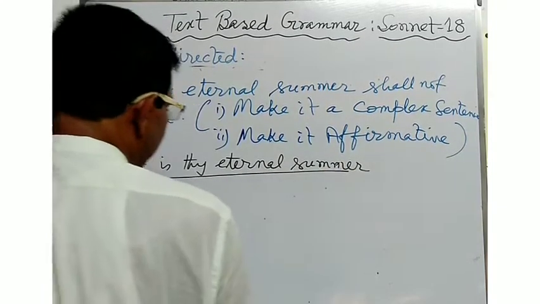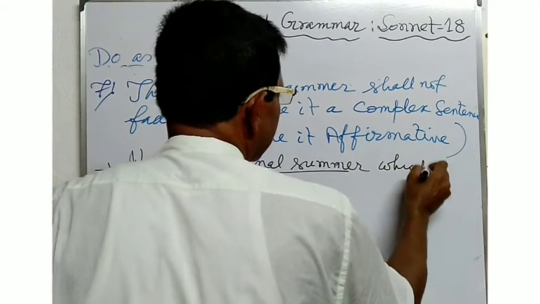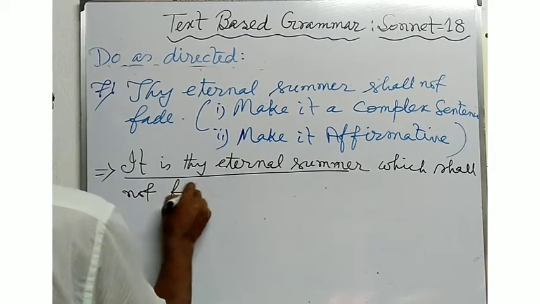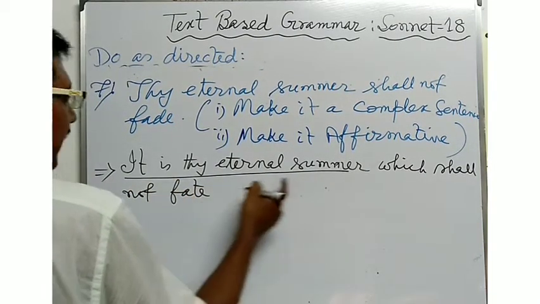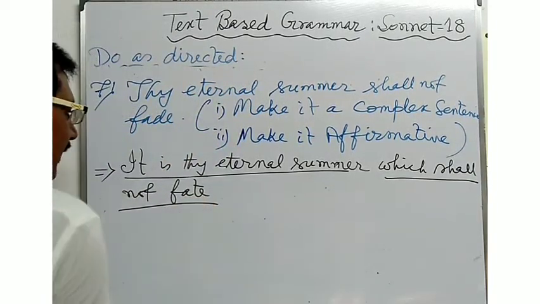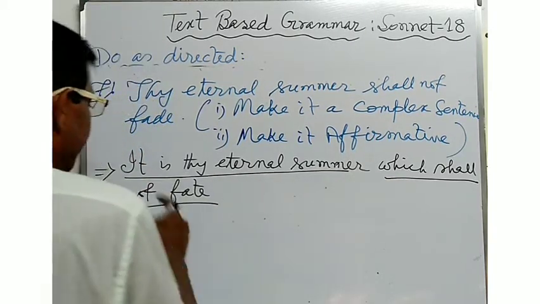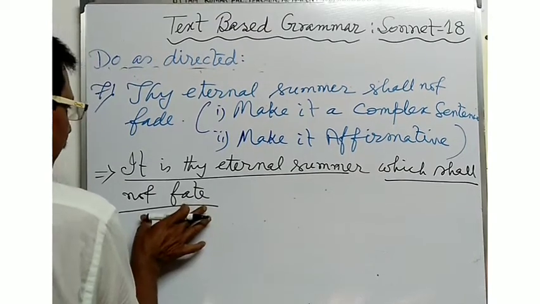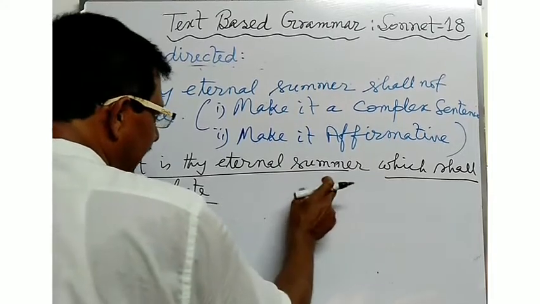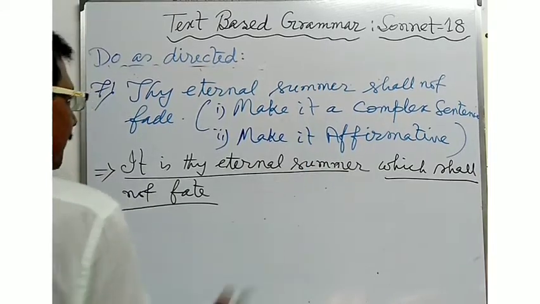This is the principal clause, and the subordinating clause is which shall not fade. It is thy eternal summer which shall not fade. Here, which shall not fade is the subordinating clause with the principal clause. You will see that one principal clause is there with one subordinating clause. So, this is called a complex sentence.